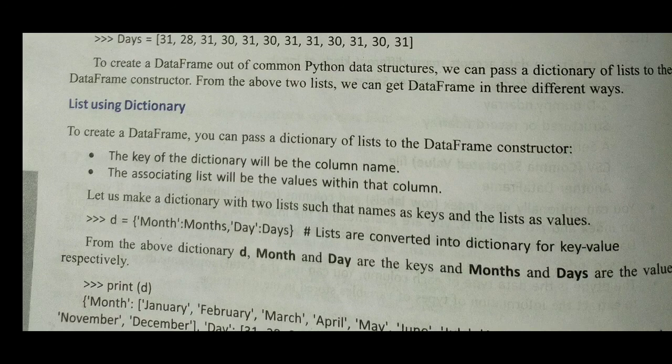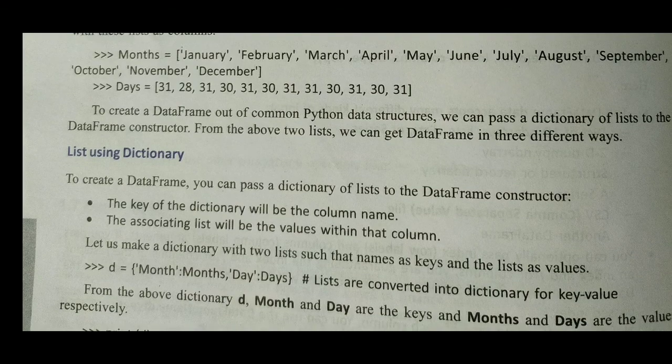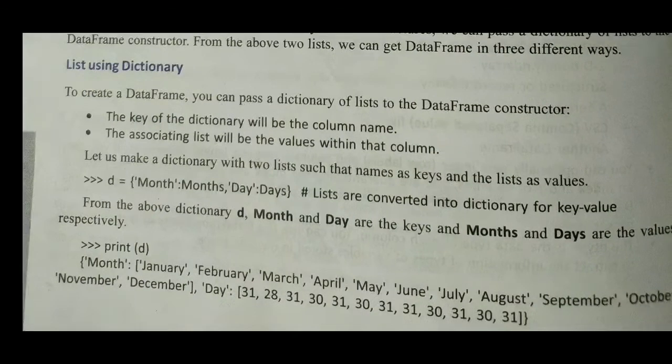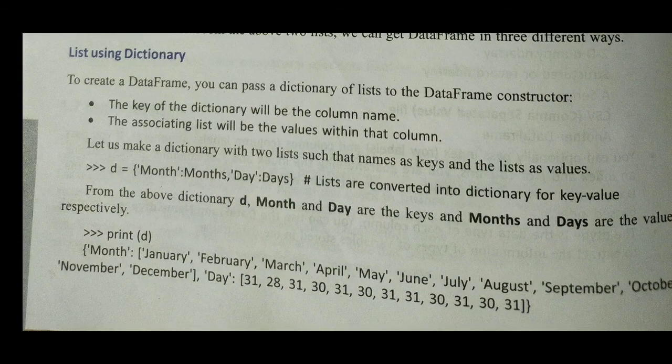Then day: for the day column we are providing values for days which we have created before as the month list and the days list. So when you create this, it will create a dictionary using two lists, and when you print it, it will display like that. So print d, the month and the days.